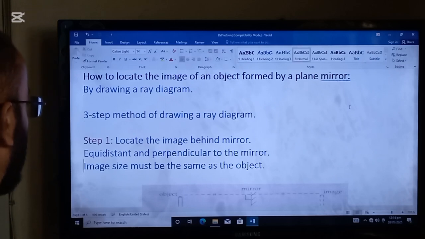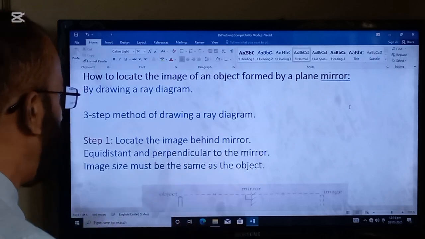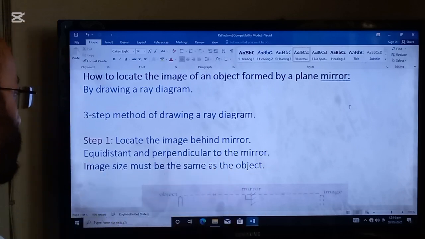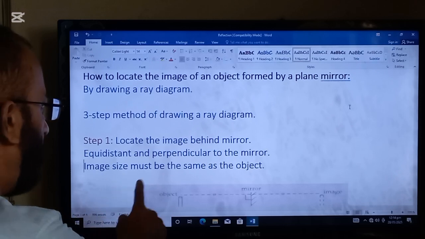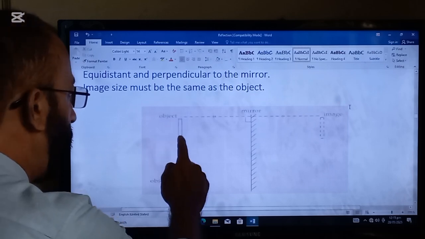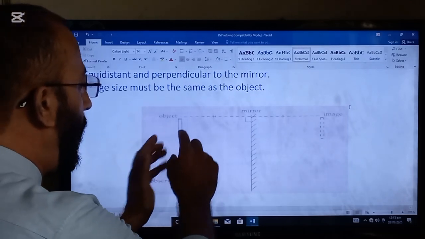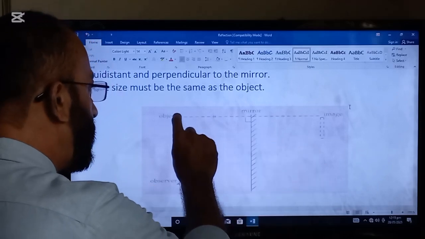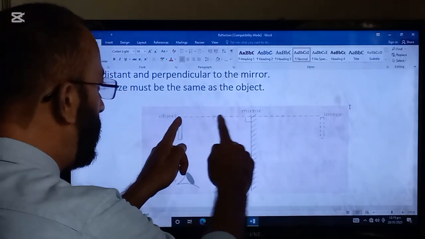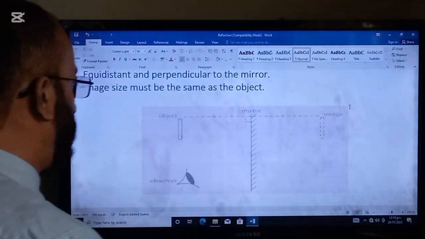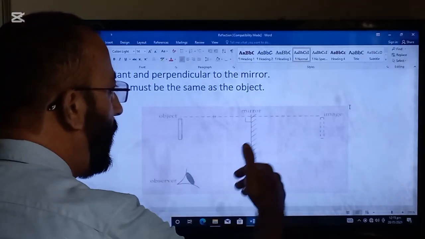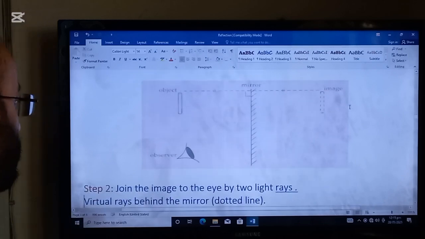Step 1, locate the image behind the mirror, equidistant and perpendicular to the mirror. Image size must be the same as the object. So if this is the object, we will draw an image of the same length and perpendicular to the mirror. And distance should also be the same. So here is the eye now, which will see the image of the object in the mirror.